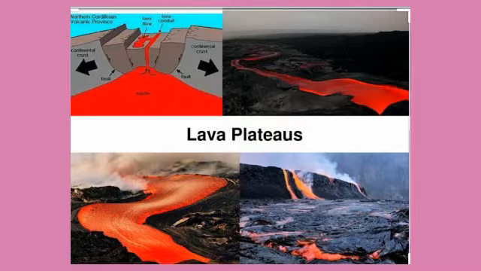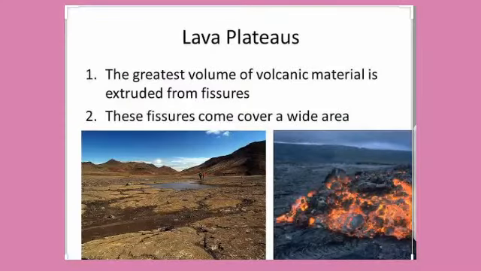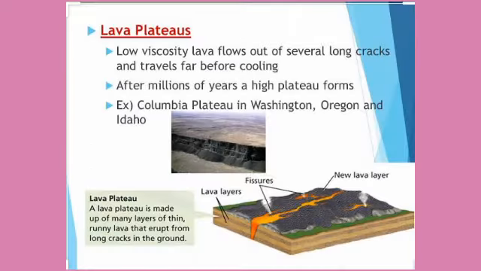The lava plateaus are formed due to the deposition of volcanic material as a result of fissure flows. What is the meaning of fissure, children? When lava comes out through long cracks on the Earth's surface. The total thickness and the area covered by the lava plateaus are extensive, large areas, children.